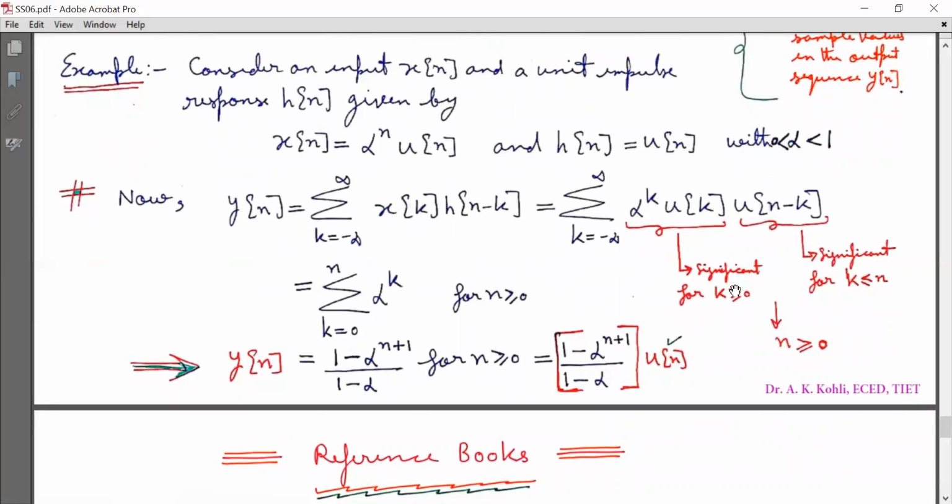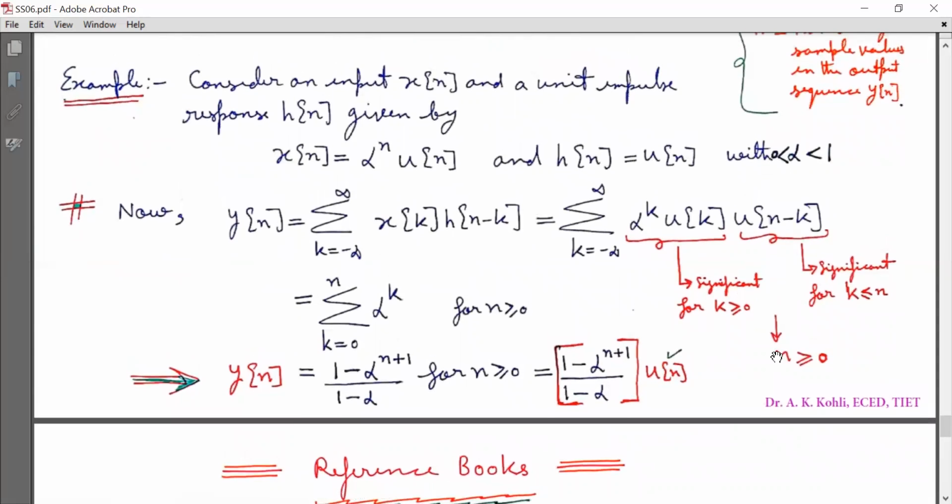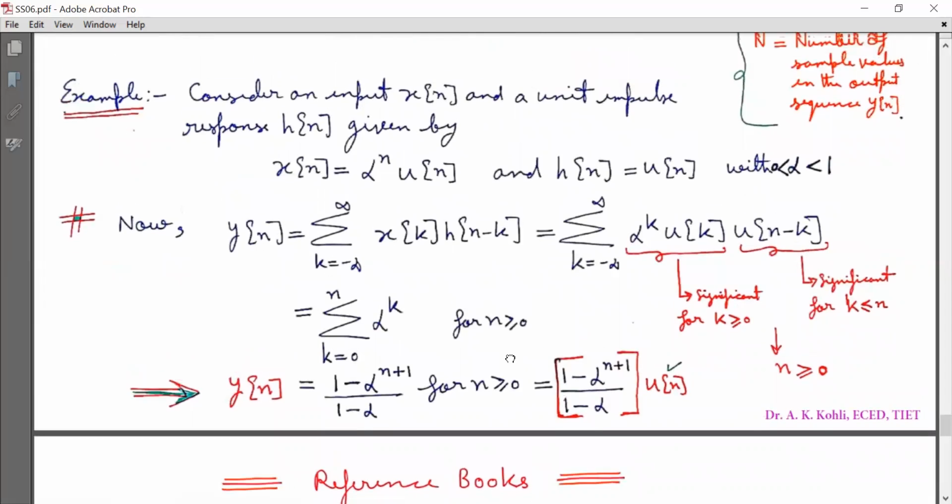So this range and this range give that n should be greater than or equal to 0. That is, k must be greater than or equal to 0 and k must be less than or equal to n. Consequently, n should be greater than or equal to 0. So here I am putting yn is equal to summation k running from 0 to n alpha raised to power k for n greater than or equal to 0.